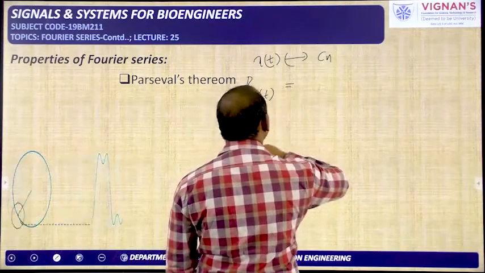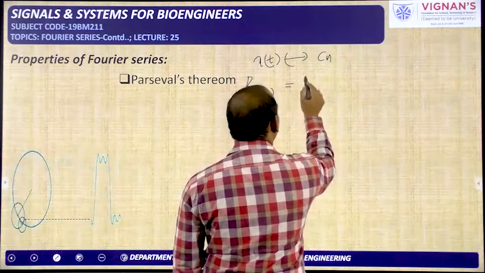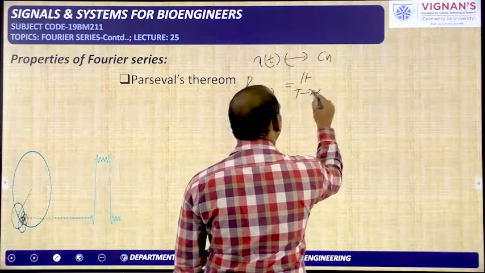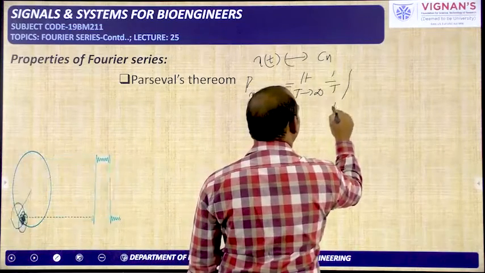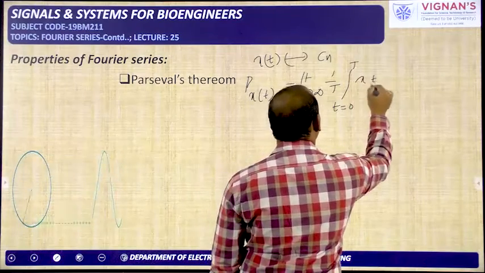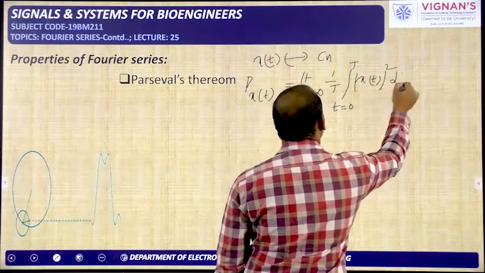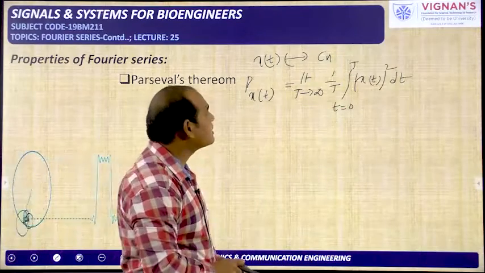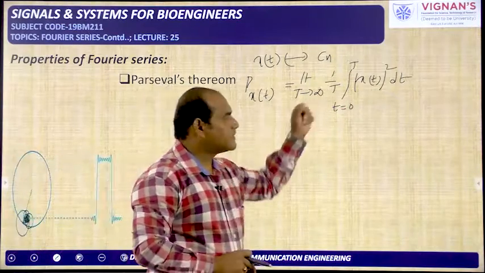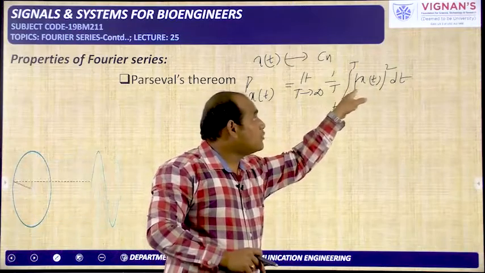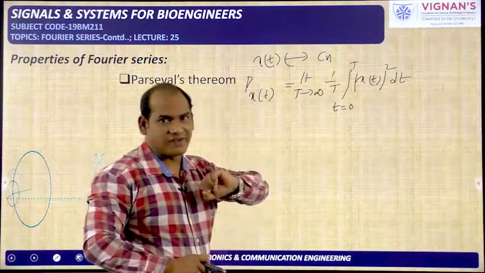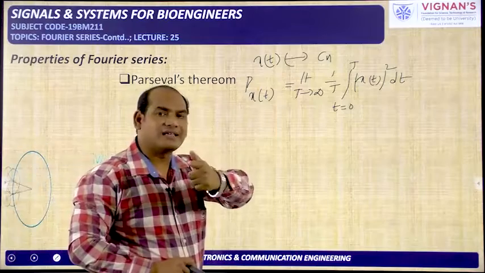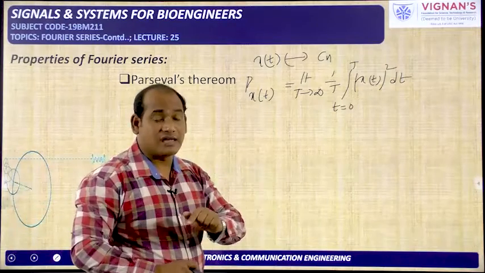The power involved in the signal x of t is generally given by limit T tending to infinity 1 by T integral over 1 period magnitude of signal x of t whole square into dt. In order to calculate the power in the periodic signal x of t, what is required from this formula? How much time period is there and what is the time domain expression of x of t? This is required.